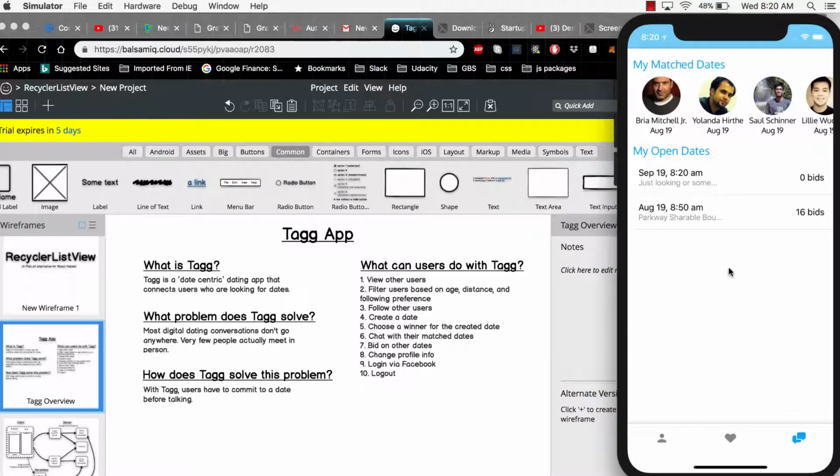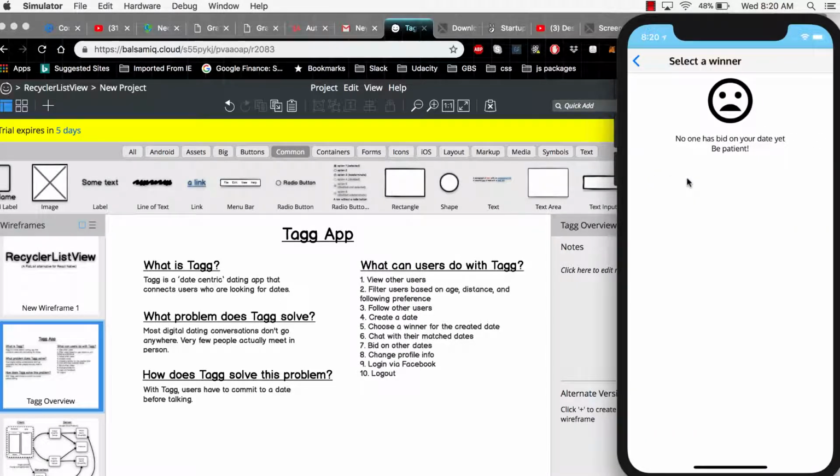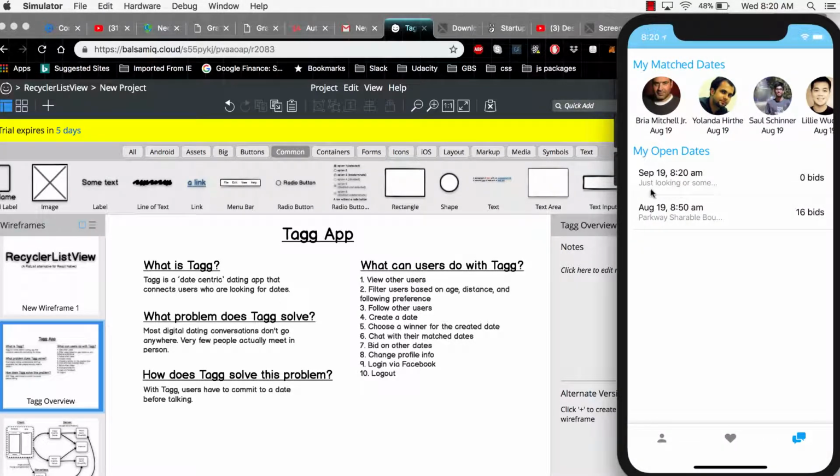I can come in here, and I can see my date that was created. This one is just looking for someone to get drinks with. I do cut off the text for now. But this date doesn't have any bids right now. It's got 0 bids. However, there's a date that I had made before, and this date has 16 bids.